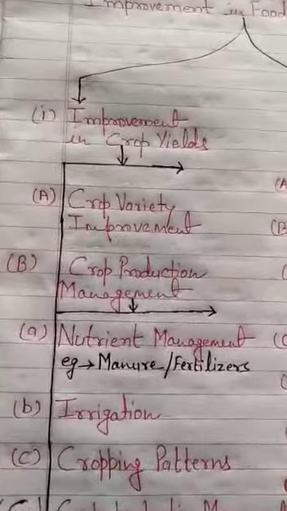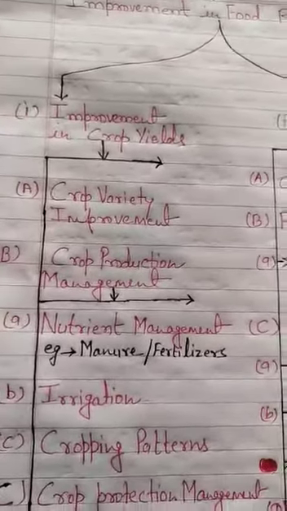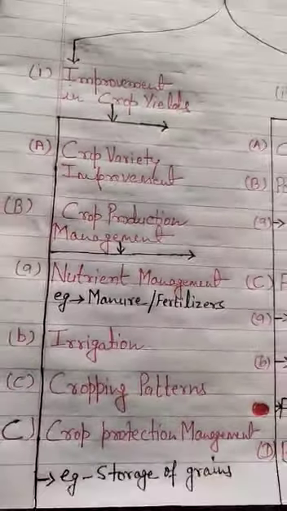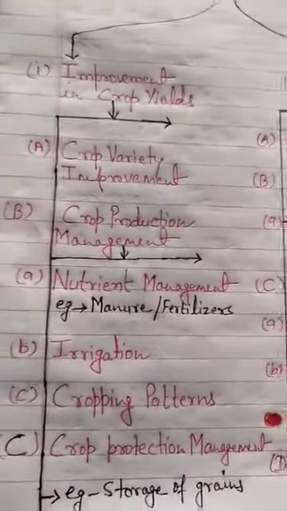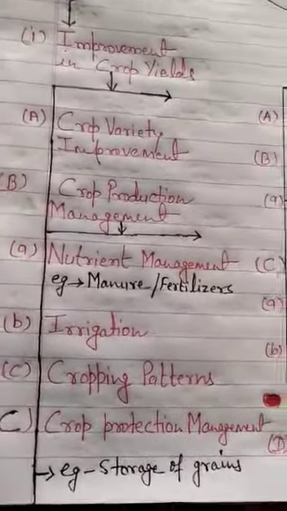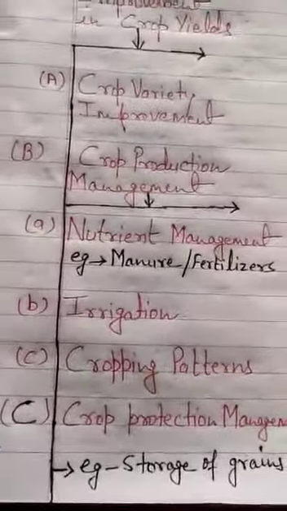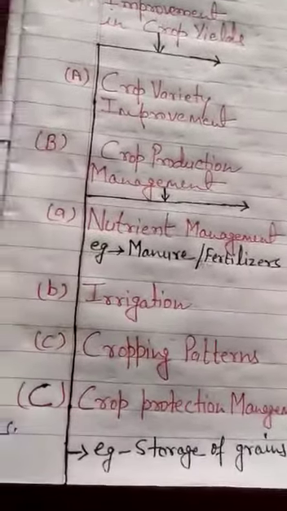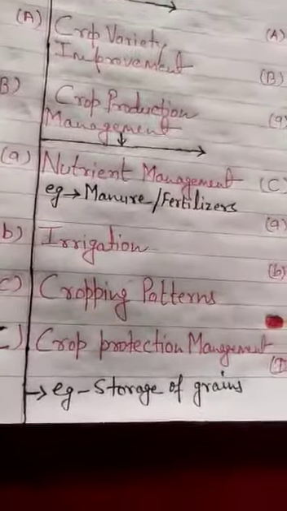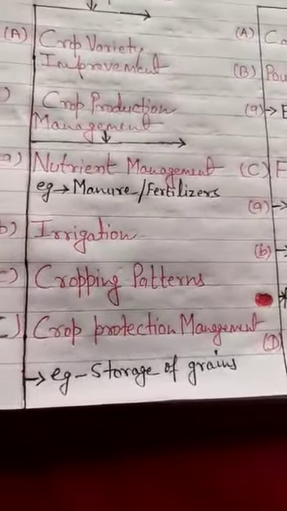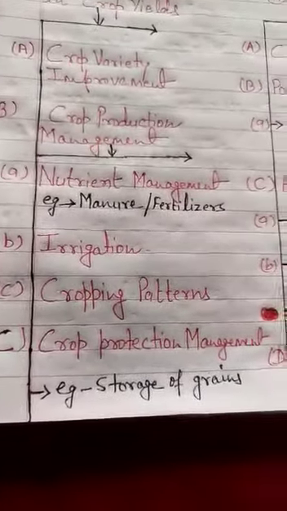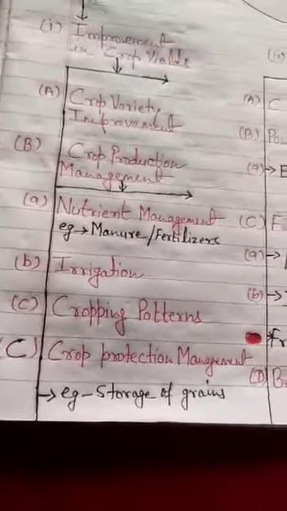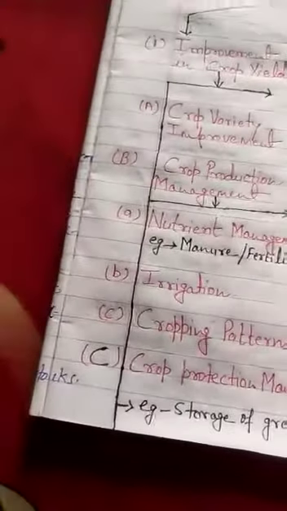Thereafter, we have crop production management, followed by nutrient management, irrigation, and cropping patterns, which we all studied earlier and will study further here. And the third one is crop protection management, and the main thing is storage of grains. Let's study in brief one by one.